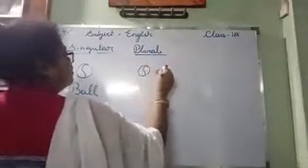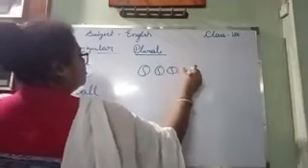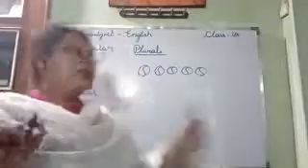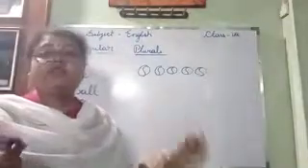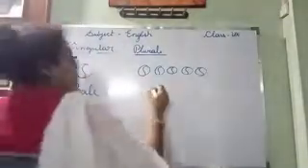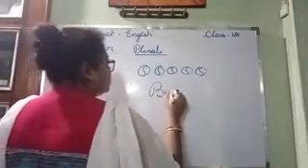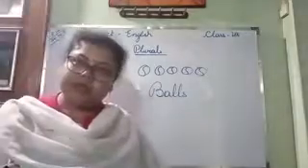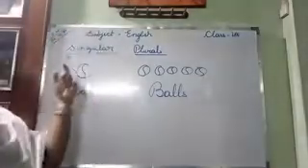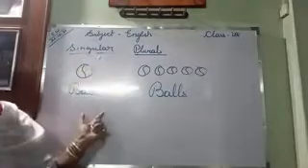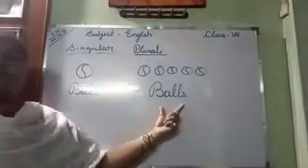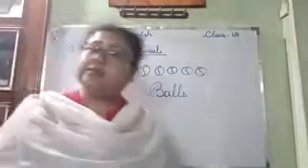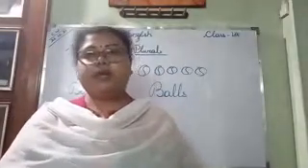There are 5 balls. You will not say ball. There is more than one here, so you will say balls. What will you say? Balls. BALLS. Understand? So one is singular and more than one is plural. And at the end we put S. In plural we put S.